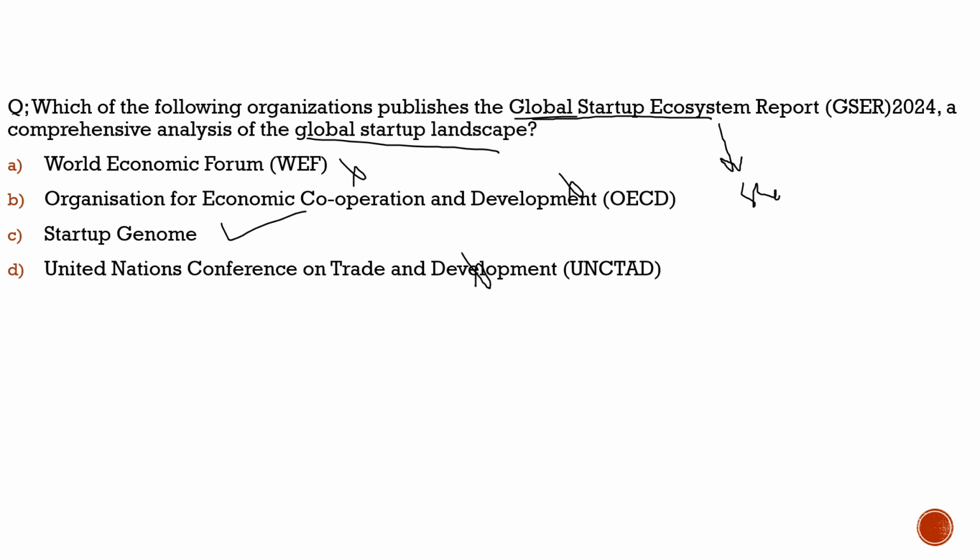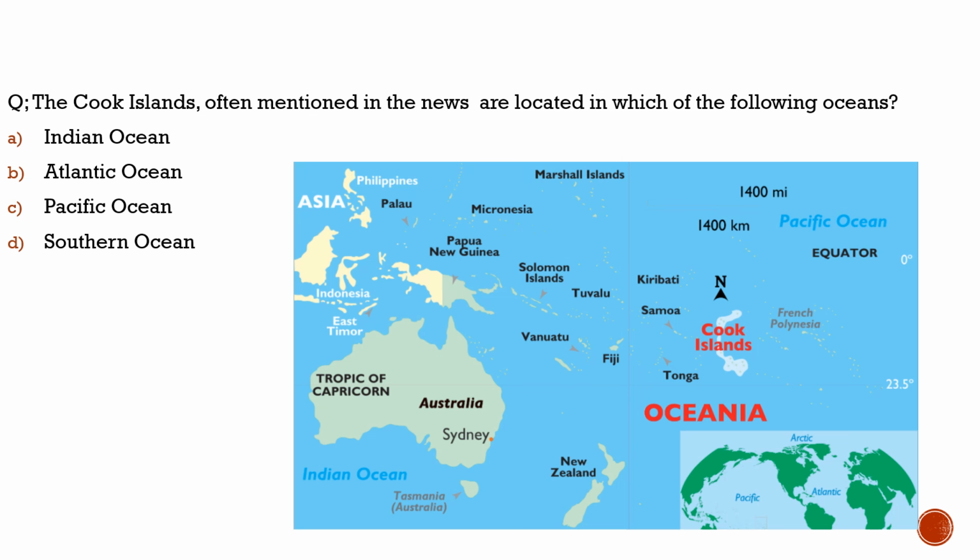Sorry, we have one question left here from current affairs. Let's see what that is. Here the question is with respect to the Cook Islands. You know why it is in the news? Because China and the Cook Islands signed an agreement, and that does not go well with the countries which don't like China, in a nutshell. Now let us see how a question can be asked with respect to that.